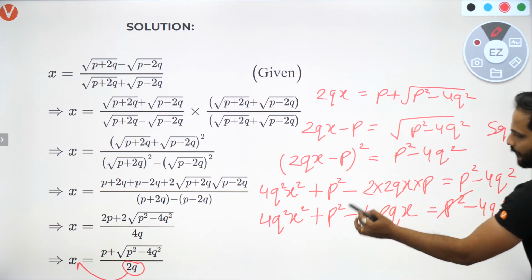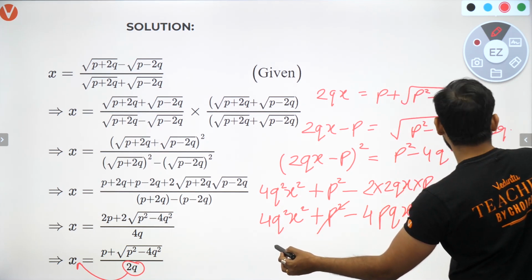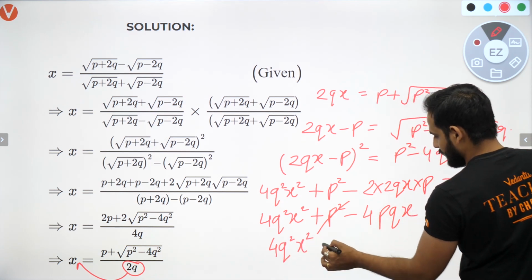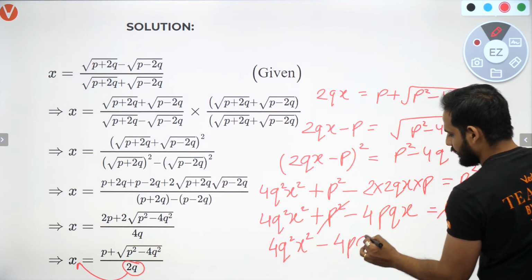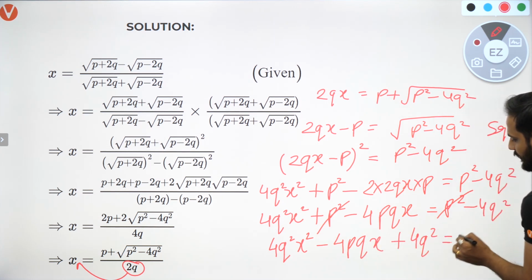Now bachcho, see, p square and p square got cancelled. Shift this 4q square there. So what will you be getting? 4q square x square minus 4pqx plus 4q square is equal to 0.